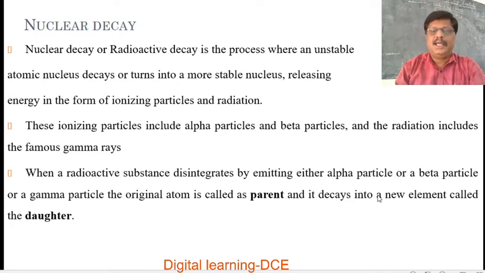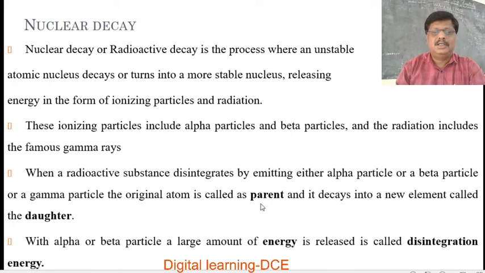That means the element formed after alpha or beta decay is called the daughter. Even after gamma decay it is called the daughter. The new element formed after alpha, beta and gamma decay is called the daughter nuclei, and the nuclei which undergo decay is called the parent or original atom.